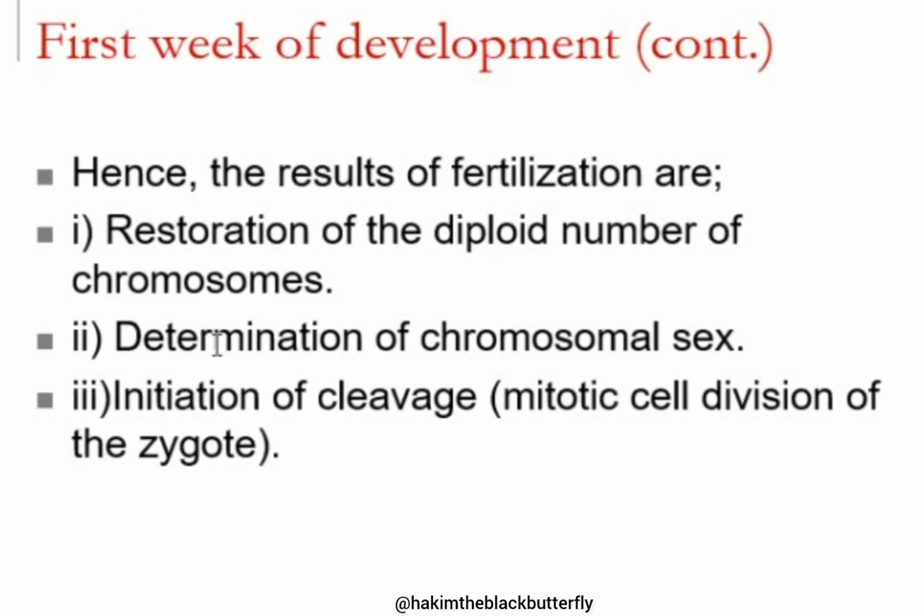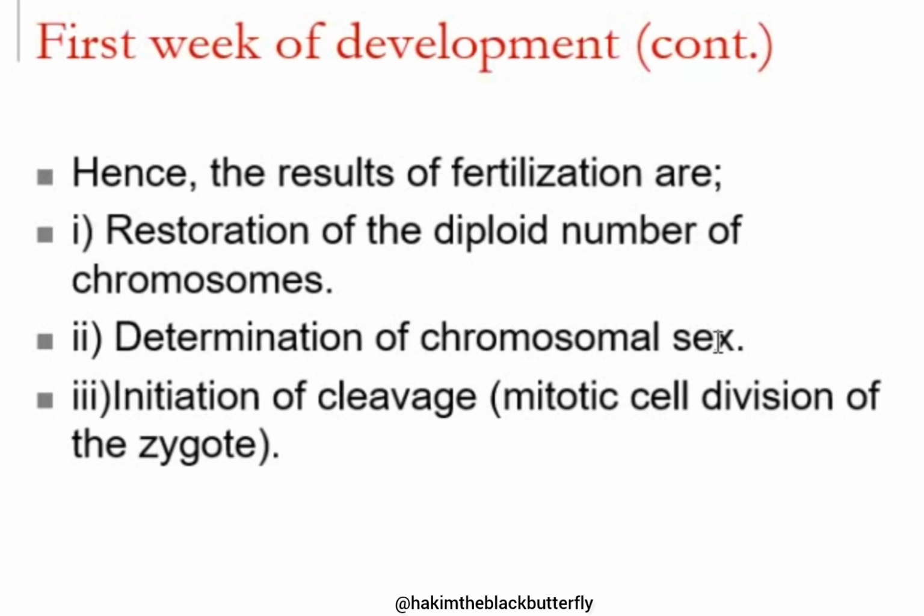So, if a sperm containing a Y sex chromosome fertilizes an oocyte, that embryo becomes male. And if a sperm containing an X sex chromosome fertilizes an oocyte, that embryo becomes female. That is why here I'm saying that depending on which sperm has fertilized the oocyte, sex will be determined at fertilization.